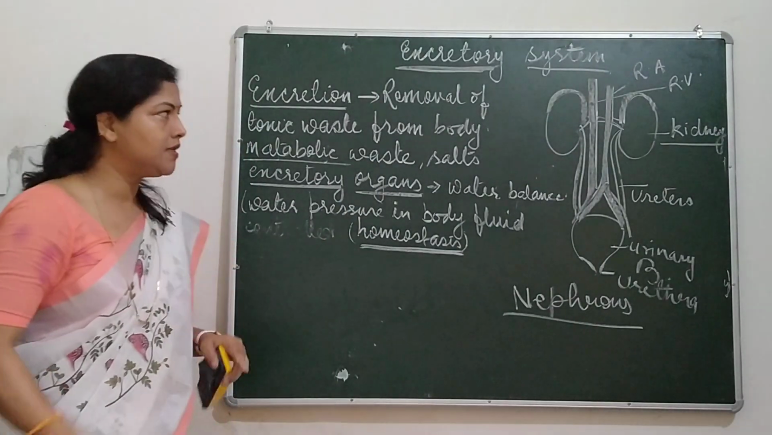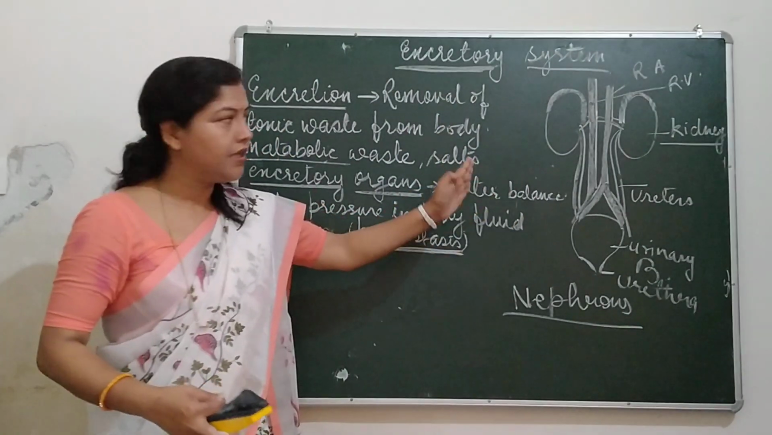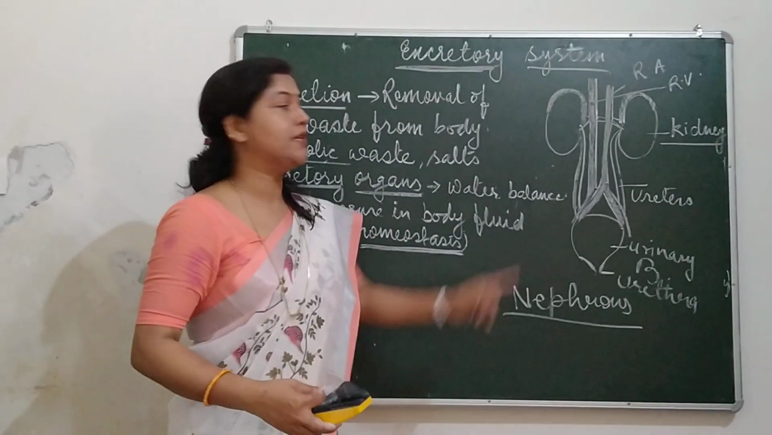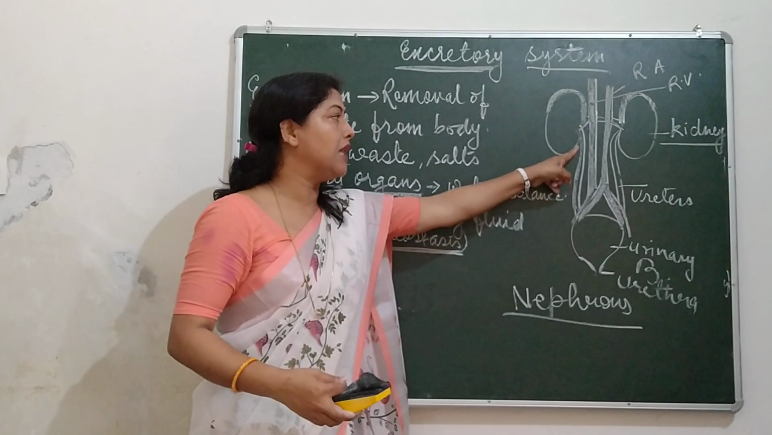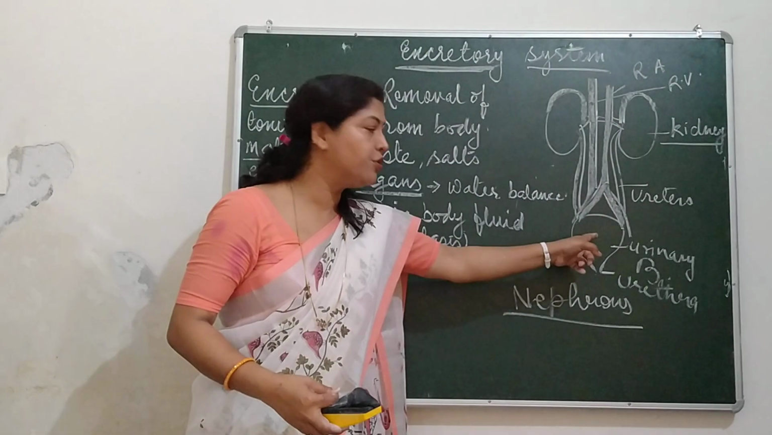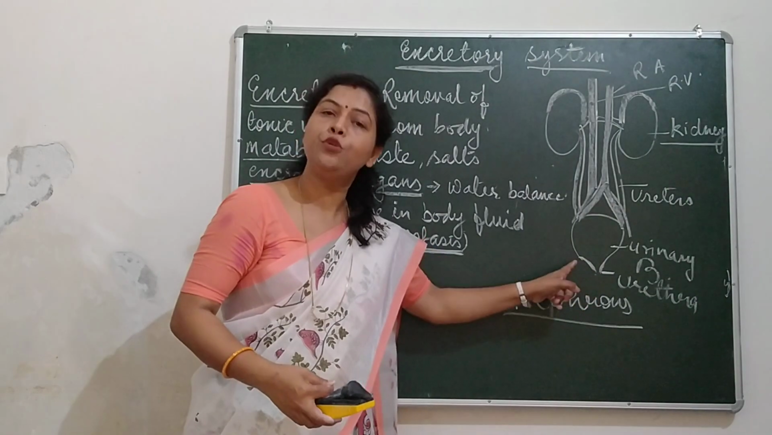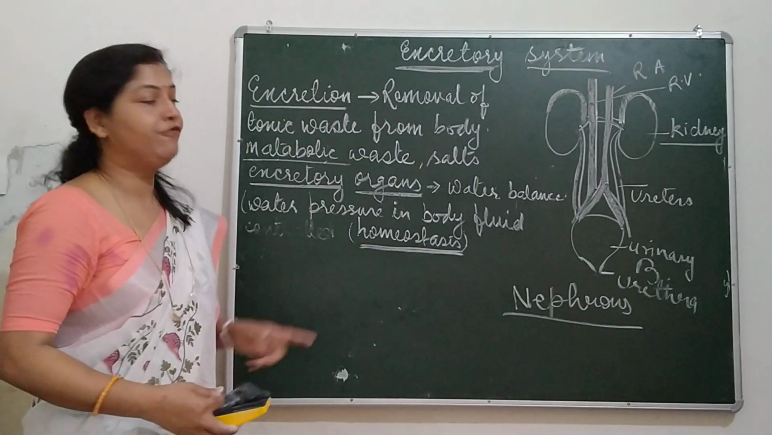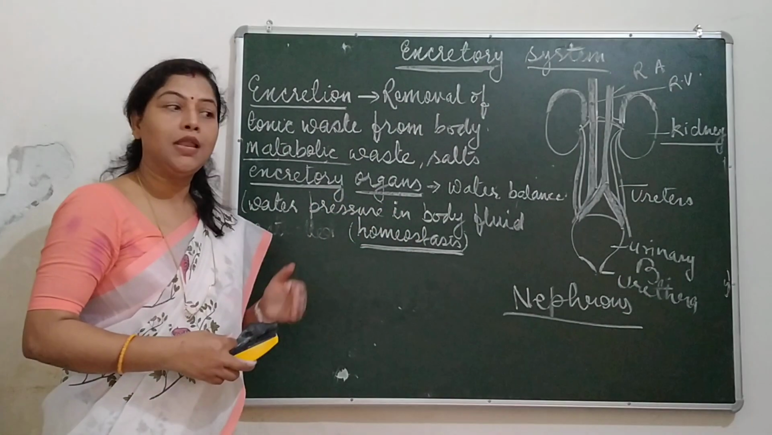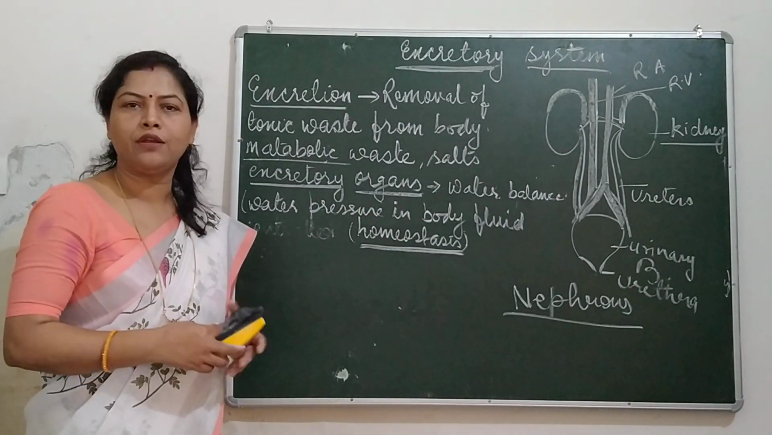Once again, I am summarizing: the renal artery brings blood to the kidney. When it is filtered, the filtered blood is given to the renal veins, and the toxic wastes are given to the ureters. This ureter brings toxic waste to the urinary bladder. When this urinary bladder gets filled, from time to time it eliminates through an opening called the urethra. So this is the way of removal of liquid toxic substances from our body, in the form of urine.